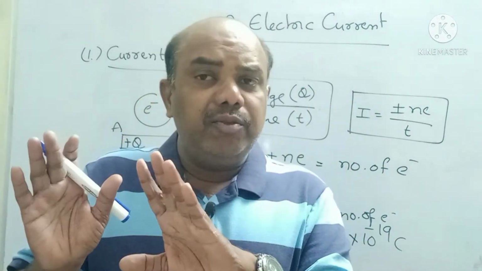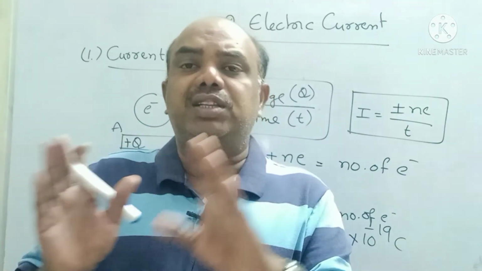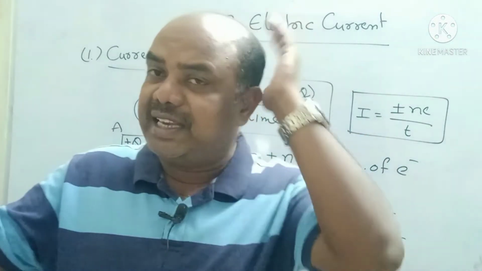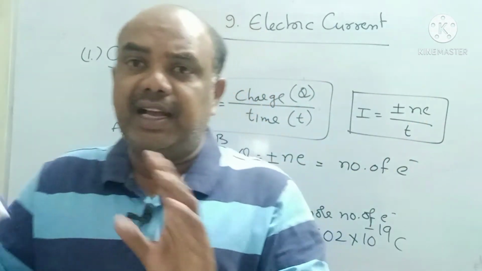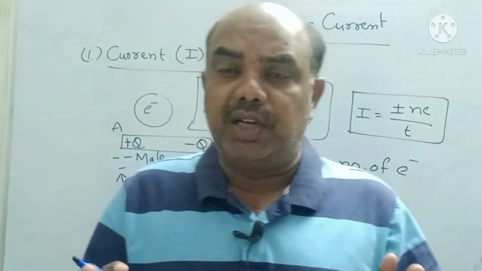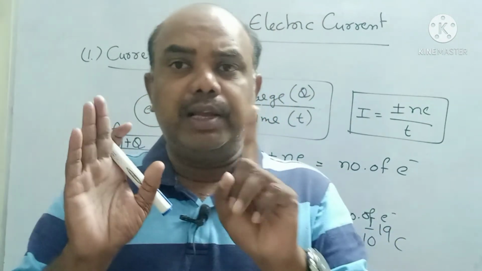So, how can we identify whether it is a positive charge or negative charge? If you put a tester in a 2-pin plug, where current flows, that is called negative charge. Where current does not flow, that is called positive charge. If both charges are present, then only current flows.